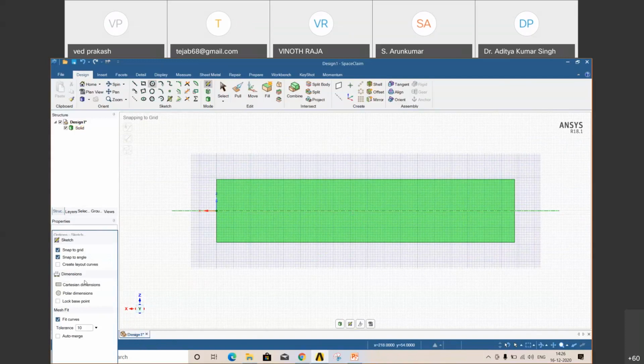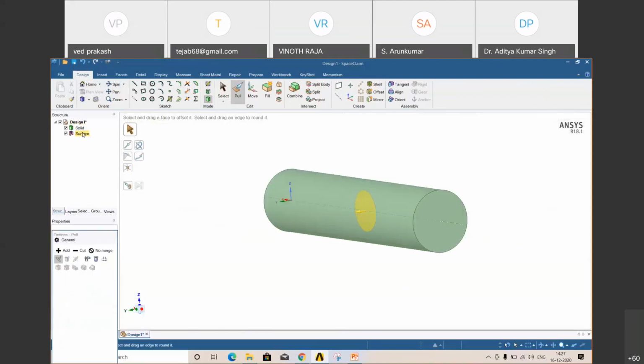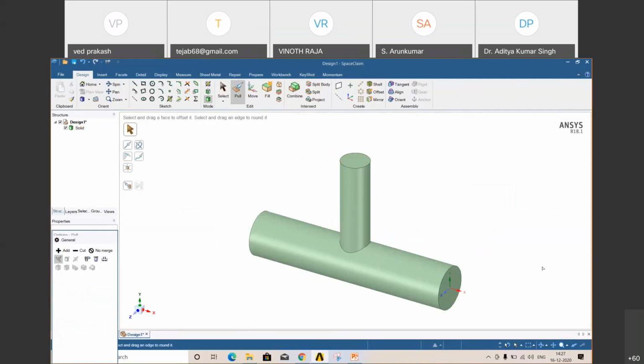Or you can also create from partition dimension. Select this and you can choose your dimension. Okay, I'm selecting like this only. Select center, give some diameter like 100 mm. Go into 3D mode. Then select that surface and extend it. How much length? 375. So this is your T joint. Okay, you have created your geometry.